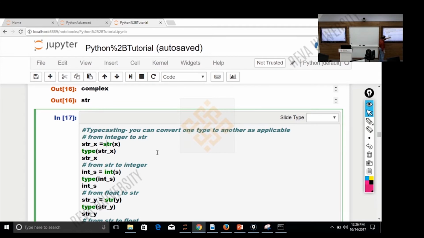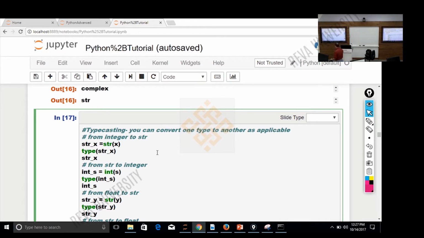So this used to be an integer. After it has been processed using this function, it will come out looking like a string now. So go ahead and give it a try. 1, 2, 3 used to be a string. Remember we had the quotes. I will change that into an integer. Y used to be a float. That will change into a string, and so on and so forth.